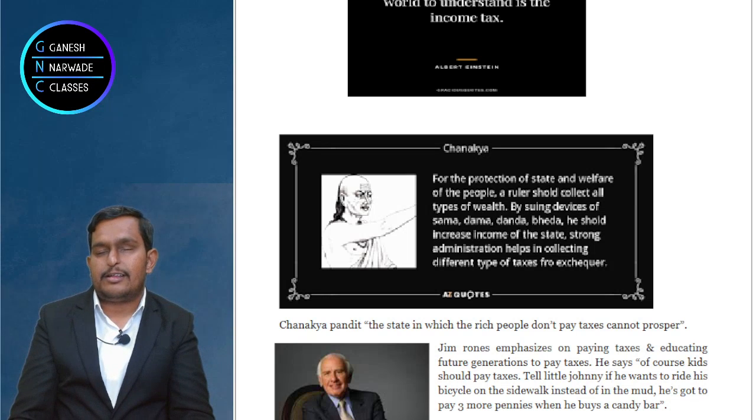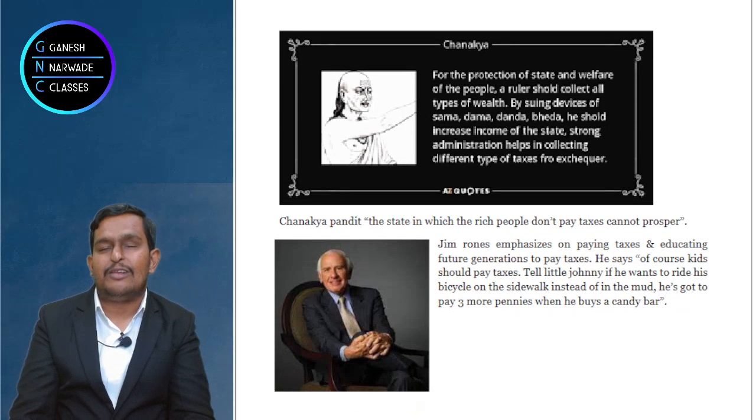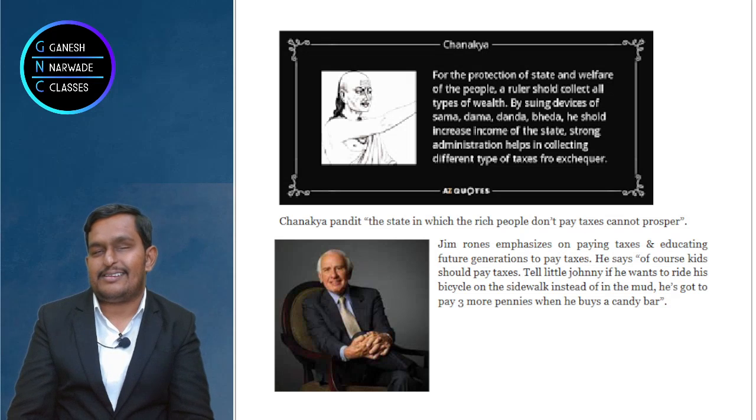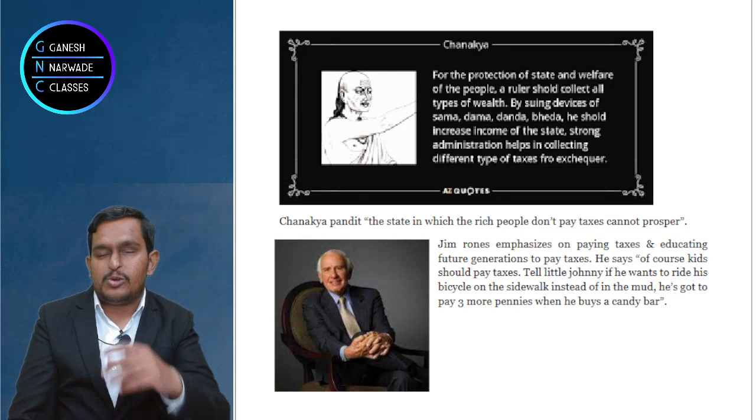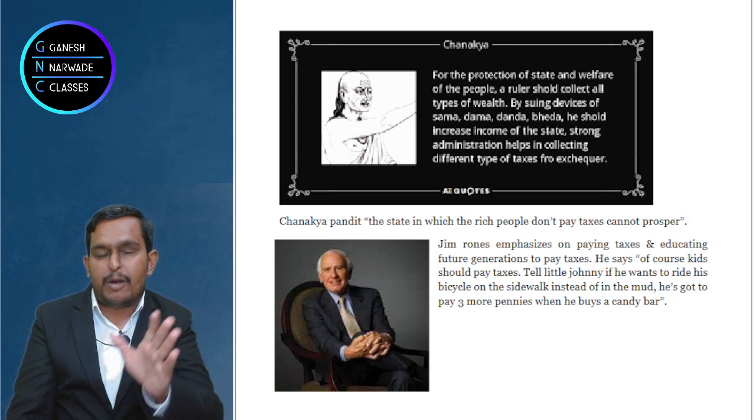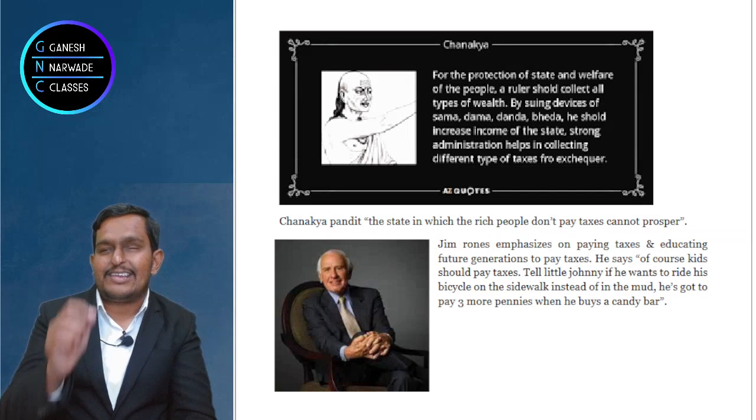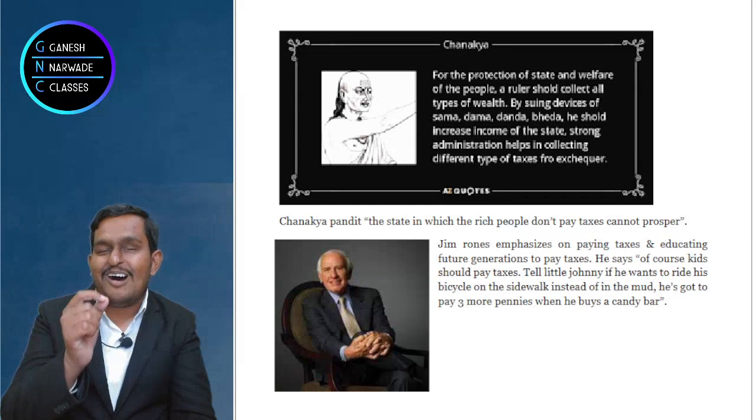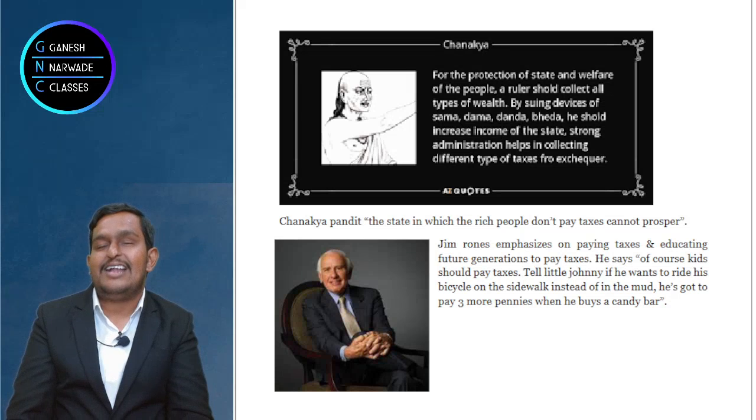The modern philosophers, the ideologists and great people like Jim Rohn also say that taxes are very important, vital for the nation. They say teach little Johnny, that means teach small kids, that they have to pay taxes. If suppose they don't want to run their cycles in mud, they want to run the cycles on proper roads, then whatever candy they purchase, along with the price of the candy, they should pay a small amount, 3 pennies of taxes. That's what Jim Rohn said. And it is very important.